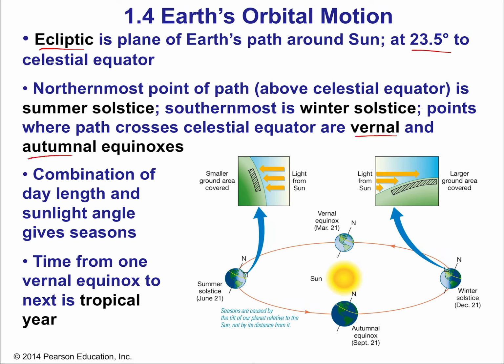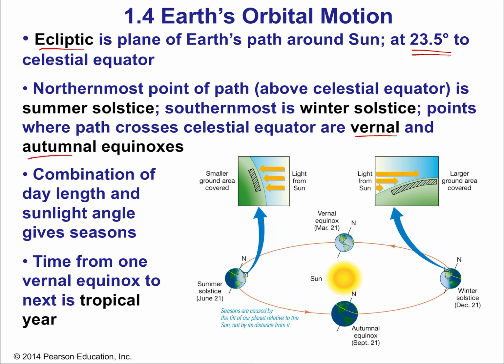Because the winter solstice for us, what we call the winter solstice, which is a northern hemisphere term, that's our shortest day of the year, okay, around Christmas. Well, that same day, say December 22nd, which is either the 21st or the 22nd, that's a winter solstice. That same day in the southern hemisphere is the longest day of the year, okay? And that's because of Earth's tilt, okay, that 23.5 degree tilt. Because the fact that the ecliptic is tilted relative to the celestial equator by 23.5 degrees is because the Earth is tilted at 23.5 degrees to the ecliptic, really to the plane of the solar system, okay?